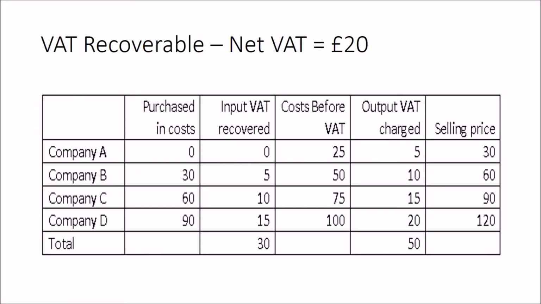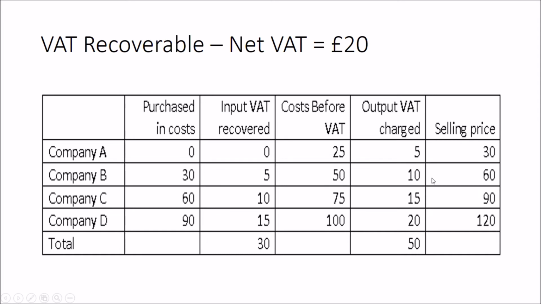In order to make VAT and sales taxes workable, companies who charge VAT on sales, known as output tax, can then recover the VAT on the purchases they make, so this is known as input tax. So companies A to D transactions would actually, in the real world, be: company A charges 25%, adds on output VAT, and then charges £30 in total. Company B might pay £30, but then it recovers this £5 of VAT. It then adds on its £25 worth of costs, and it charges its VAT of £10.